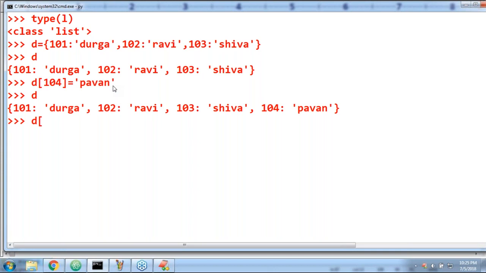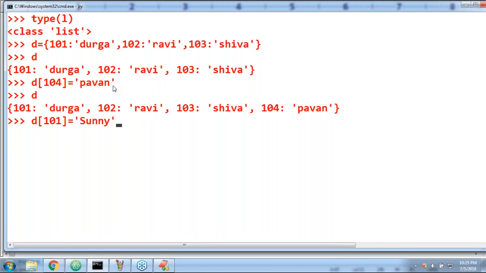Now my doubt is, sir, D of 101 is equal to Sunny I'm taking. Is it valid or not? Yes, valid or invalid. Several people are saying invalid. Correct. What is the reason? Please respond why you are feeling it is invalid.